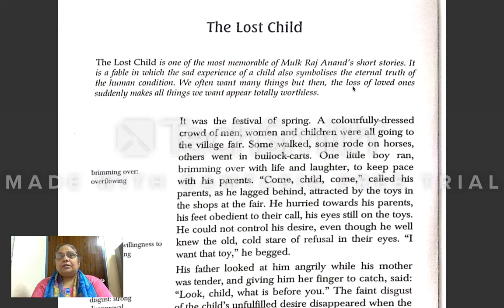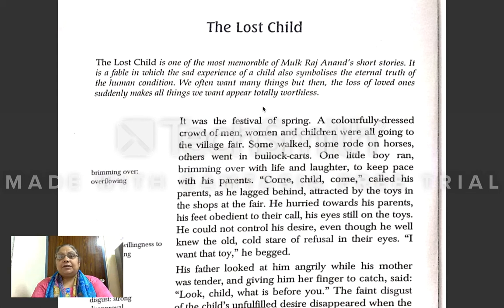But if along with these desires, there is a loss of the loved ones, means if we are moved away from our loved ones. Loved ones means like our mother or father, whom we love very much. Loved one means the persons whom we love very much. If we are moved away from those persons, then what happens? No desire is left in our life. Everything we are having in our life becomes worthless, becomes meaningless. We even don't like those things which we are having with us. If we are having many costly things also with us, they become meaningless, they become worthless if the loved ones move away from our life.